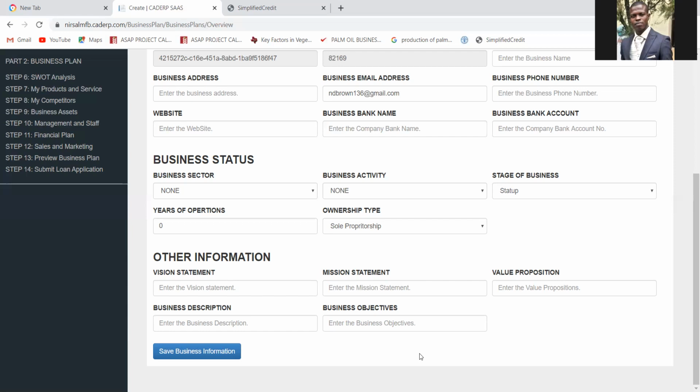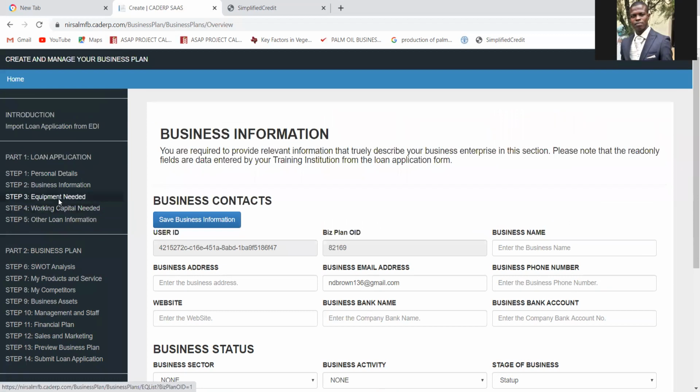So just frame your objectives around your sales, around your customer base, around your brand presence, around your branch expansion, you know, and the list is endless. After having done that, click on Save Business Information. Then move to the next one, which is equipment needed. If you have done the research and listed all the necessary equipment that you need for this business, it will be easy for you to fill this area of equipment, because all that you need to do is to transfer the information from your list to this.